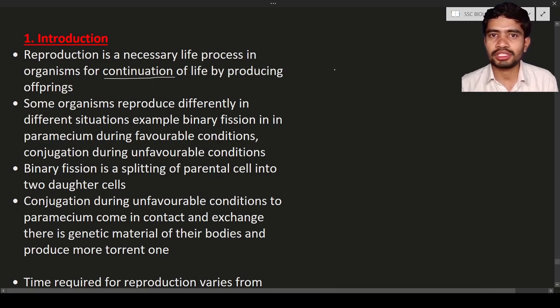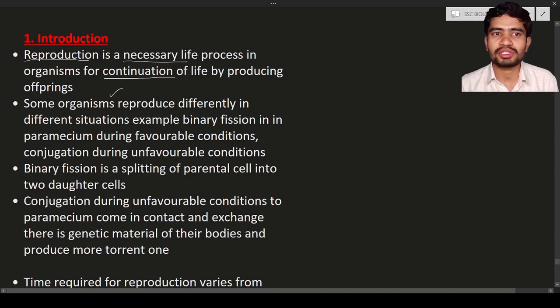So what is reproduction? The parents give rise to new individuals, which means they provide offspring. Such a process is known as reproduction. Reproduction means again producing their own species or individuals, so that the species continues on this planet. That is known as reproduction. It is a necessary life process, a biological process.